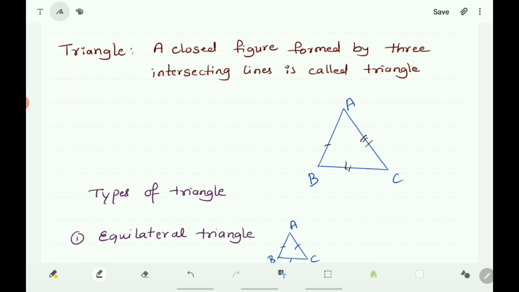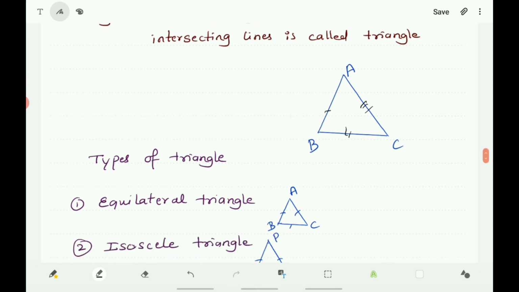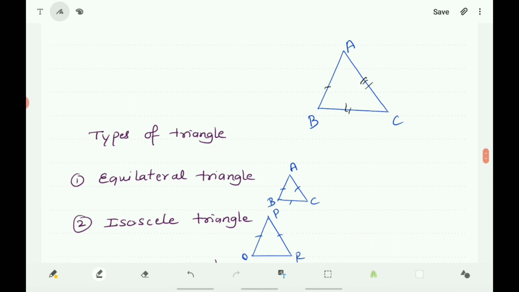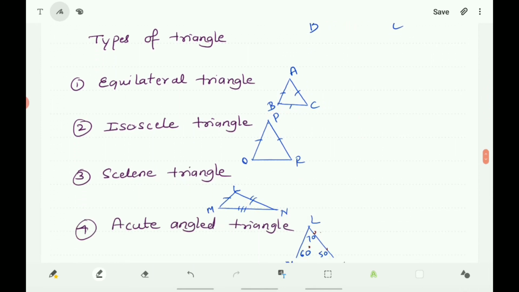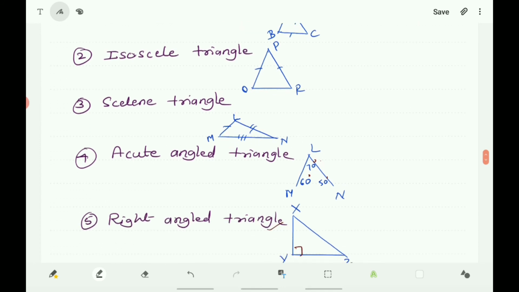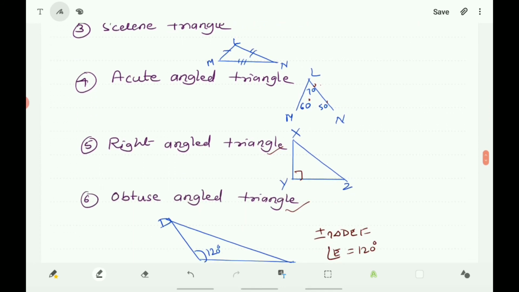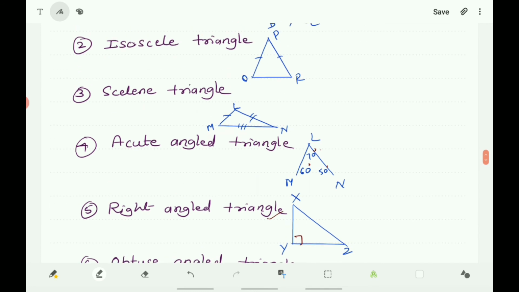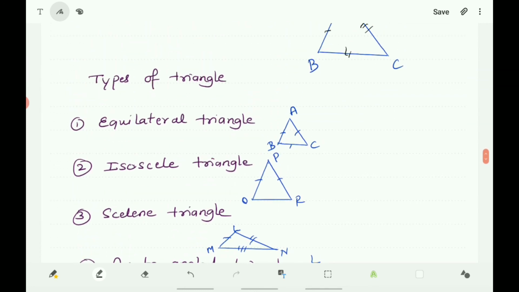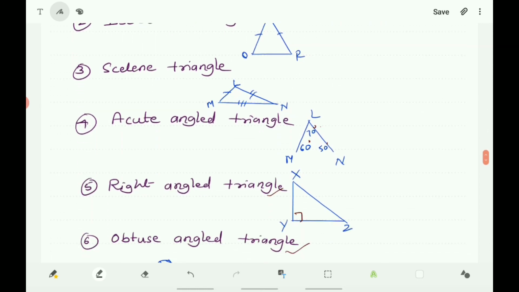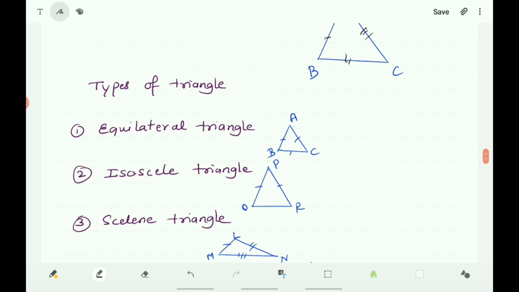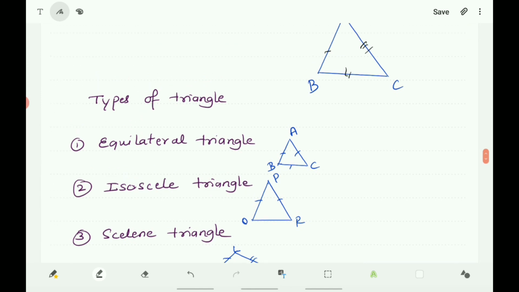And you also know the types of triangles. The different types of triangles are equilateral triangle, isosceles triangle, scalene triangle, acute angle triangle, right angle triangle, and obtuse angle triangle. The first three types are based on the measurement of their sides, and the next three types are based on the measurement of the angles. On the basis of sides, they are equilateral, isosceles and scalene triangles.